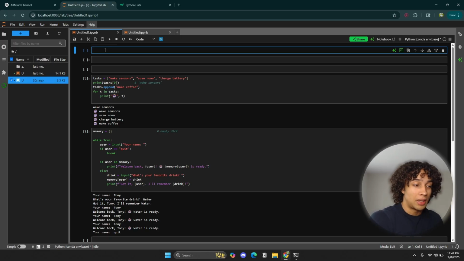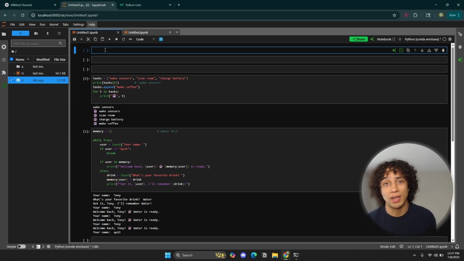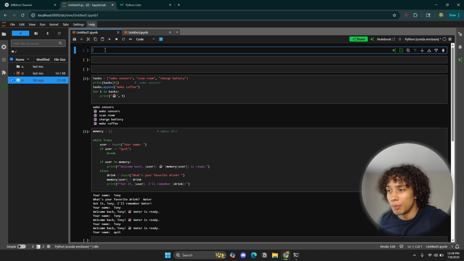So that's the content. But we actually want to do stuff with that content, and that's where we use algorithms like the if statement, the else statement, and loops like while loops. These are called control statements. We're trying to control our data, to do stuff with that data. But what about managing data, like storing data? Back to AI, we human beings think, but we also remember. We don't just think, we need memory. The only way I'm actually able to record this video is because I'm remembering everything that I'm saying, if that makes sense.